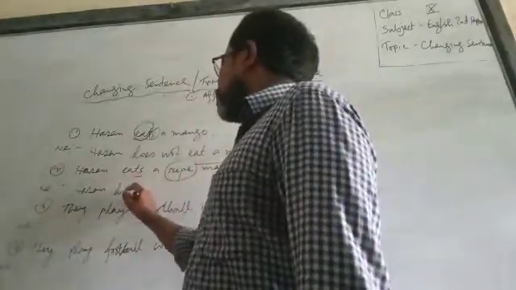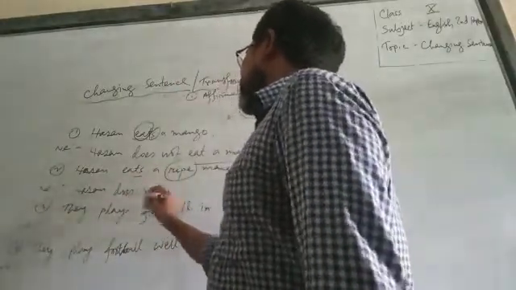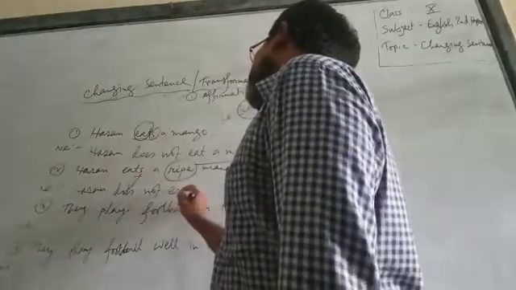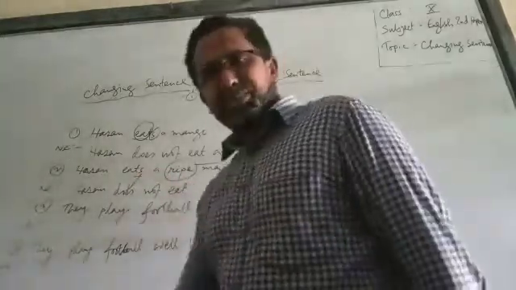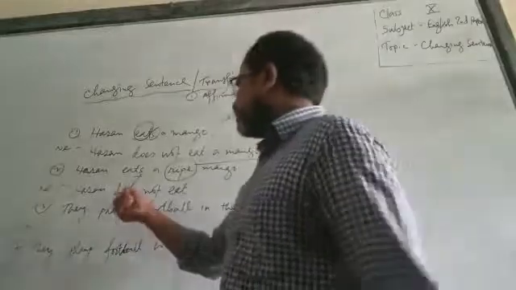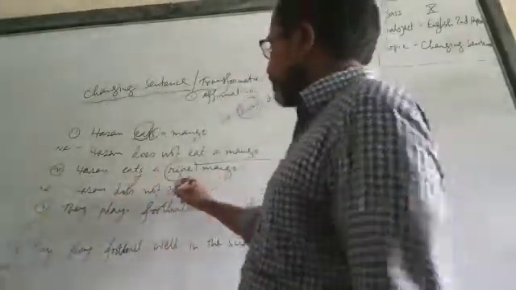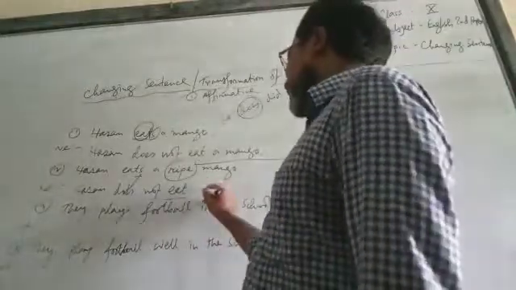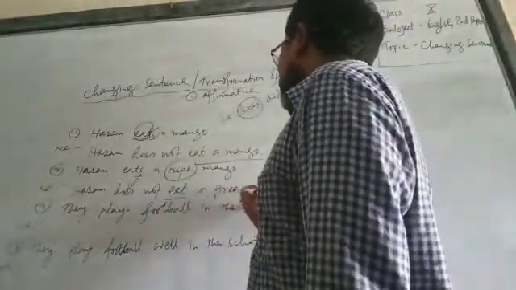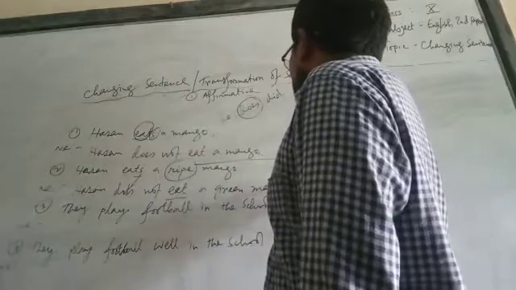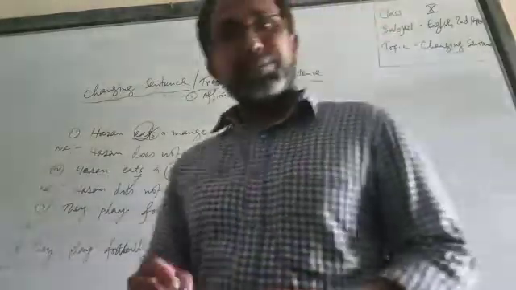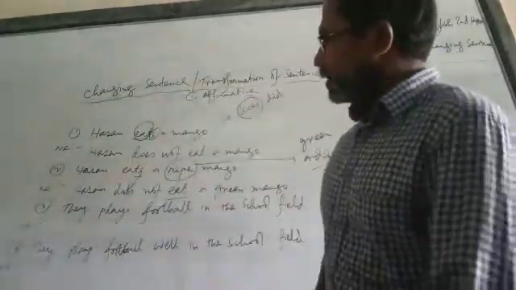Now let's turn it into negative. Hasan, for s we have to take does. Hasan does not, then it will turn into eat, because we used does for s, so we have to use only the base form of the verb, eat, and then ripe will be turned into green mango. Okay, have you got it? Thank you. Let's come to the next one.